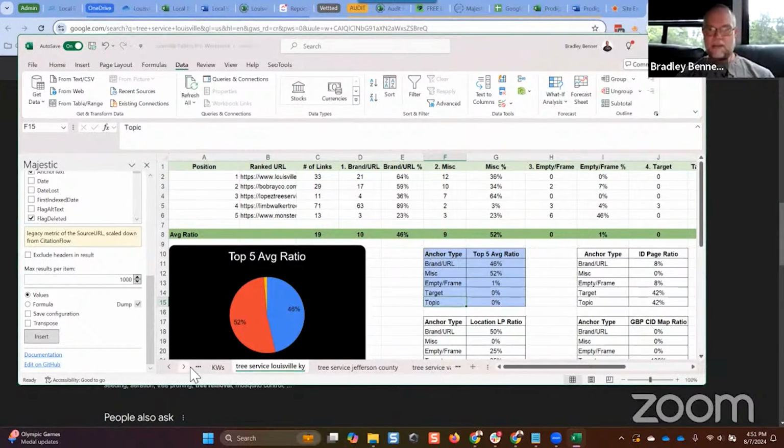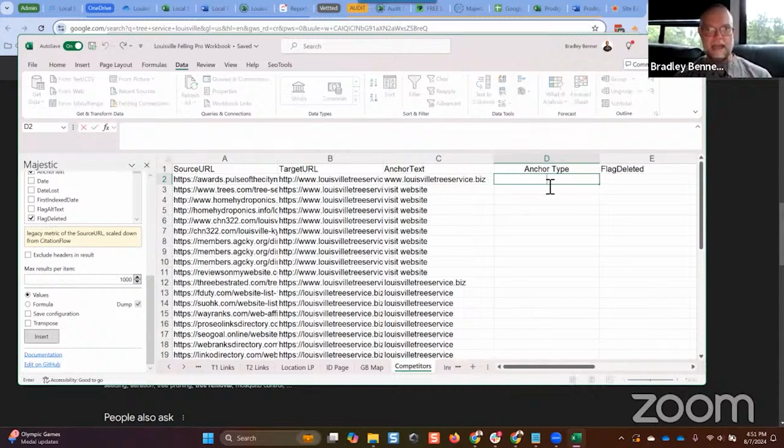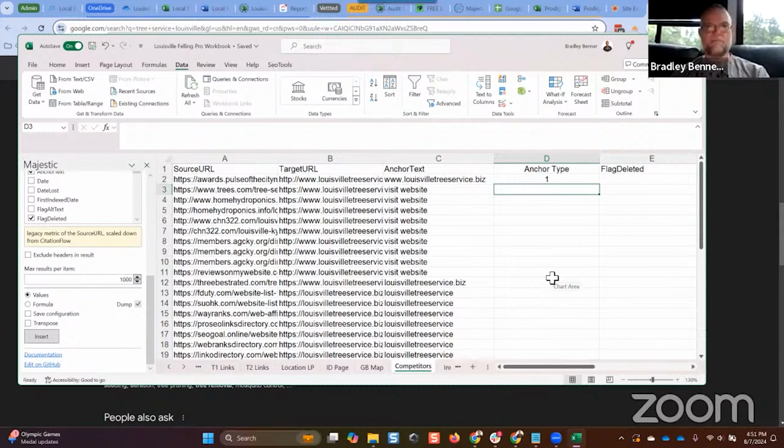So again, coming back to the competitor sheet now, since I described what the 5 anchor text types are, it's very easy for me to just look at the anchor text and put a value in this cell based upon that. So this is a brand anchor, right? So I'm going to hit enter. Next one is going to be a miscellaneous anchor, right? So visit website is a miscellaneous anchor. So I can do that.